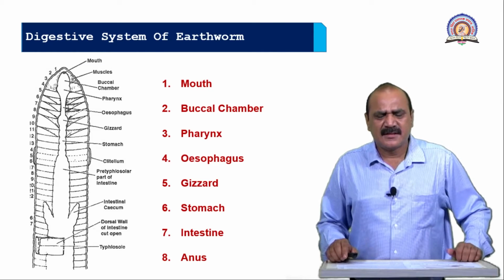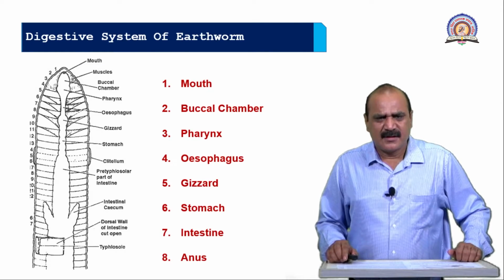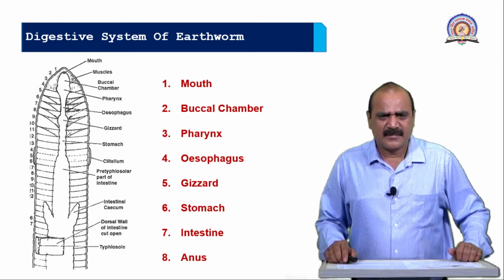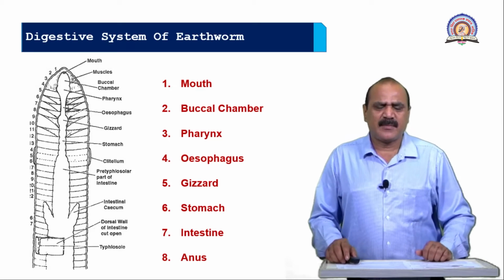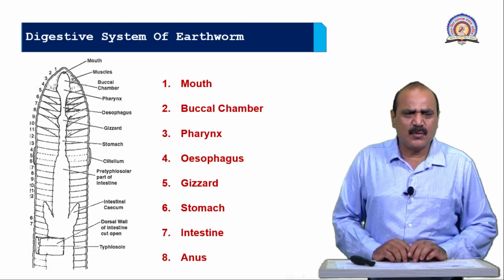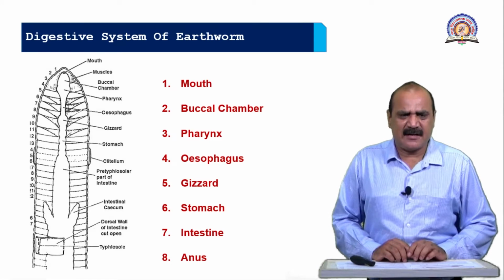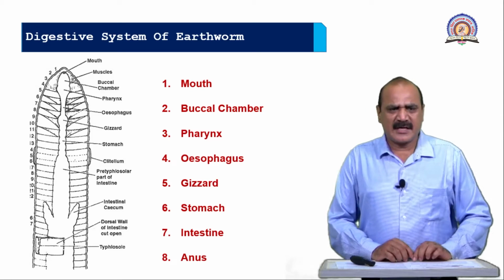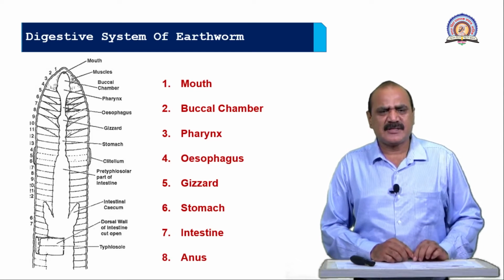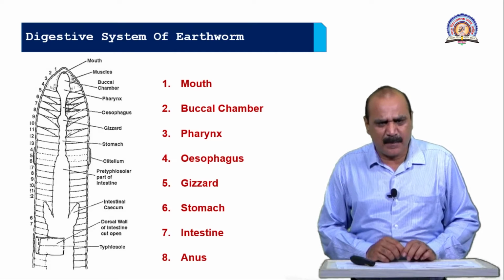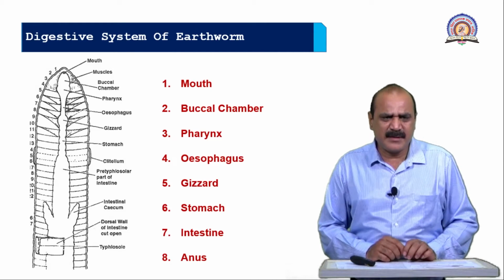Then second, the buccal chamber. This buccal chamber is present from the first to the third segment, and it is made up of many muscles, and these are useful to ingest this material. With the help of the mouth, the material gets stored in the buccal chamber, and then it passes to the pharynx.